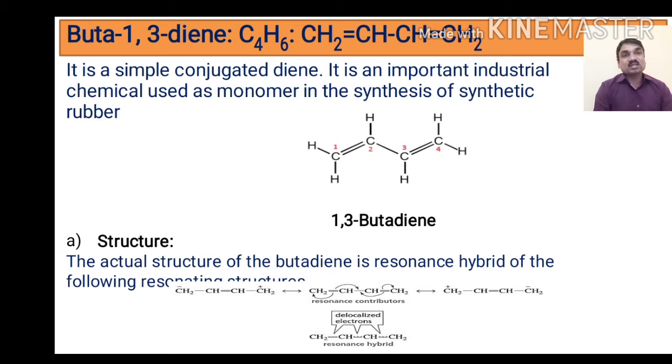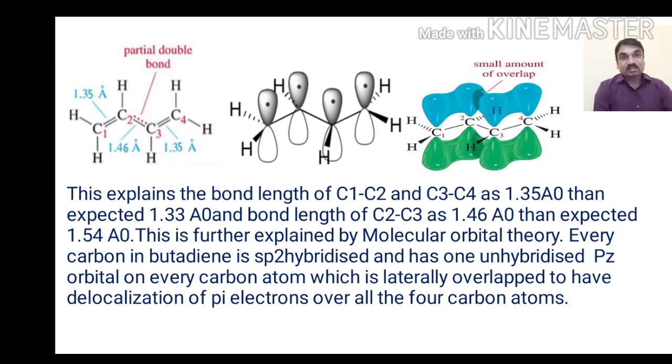The carbon-carbon single bond length is 1.454 angstrom, the double bond is 1.39 angstrom, and here it is 1.46 angstrom. It confirms that the positions of the double and single bonds in the molecule are not fixed.